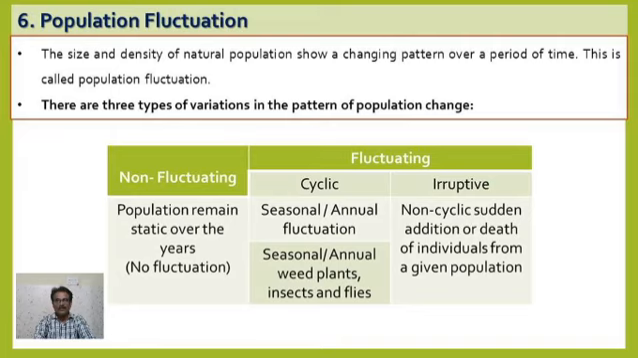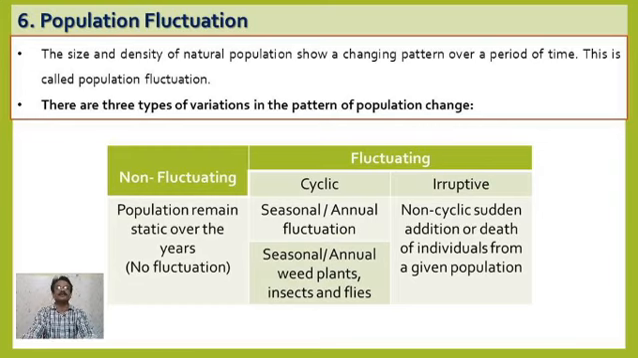The population may be non-fluctuating. When does this happen? If the population remains static over a number of years, if over many years you do not see much change in the population, then that is called a non-fluctuating population. But if changes are recorded or found in that particular population, then what will happen? It will be a fluctuating population.